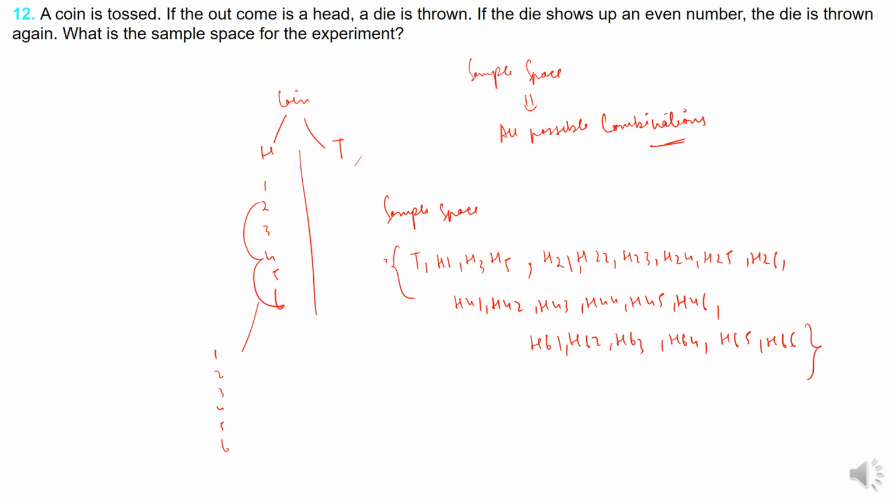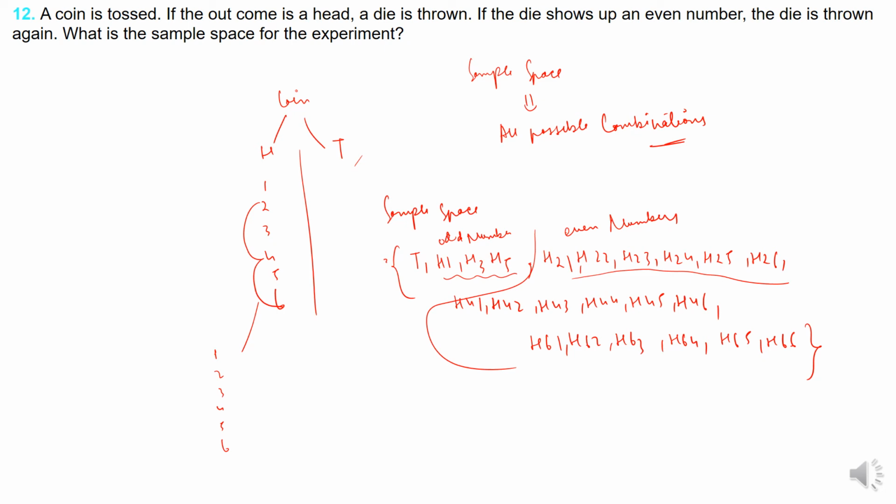First of all, it can be a tail. If it is a head, then you can get 1, 3, 5. These are all odd numbers. And these are for even numbers. If you get even numbers, this was for 2, the one below was for 4, and the one below was for 6.